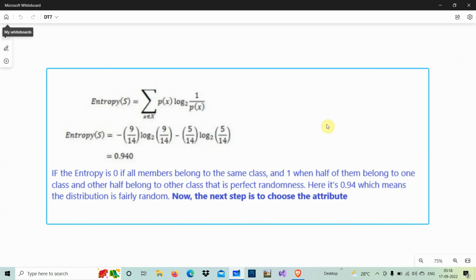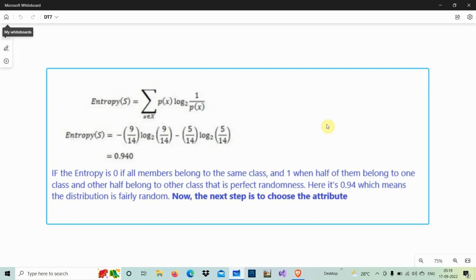Simplifying, you will find minus Px log2 Px. How many entities are there here? The number of yes is 9 and the number of no is 5, so the total is 9 plus 5, 14. So minus 9 by 14 log 2 of 9 by 14, again the minus sign is common, minus 5 by 14 log 2 of 5 by 14. Simplifying all this, we get the entropy equal to 0.940.